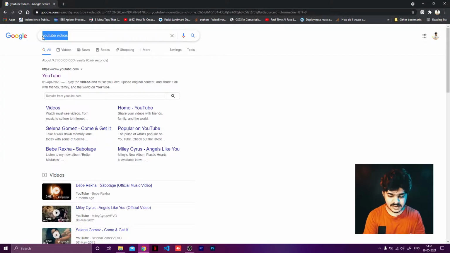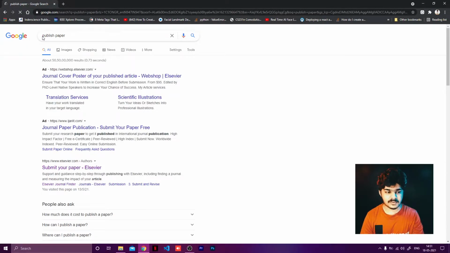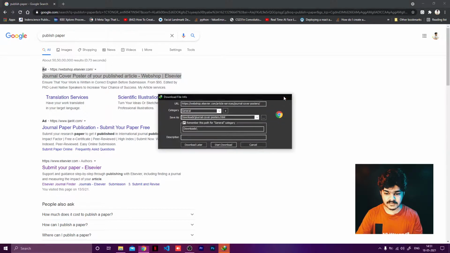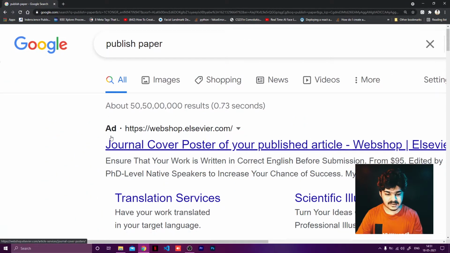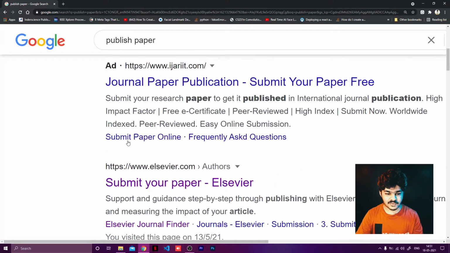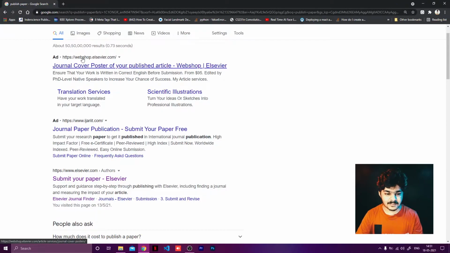Now let's search for one thing, publish paper. So maybe you want to publish a paper in some journal. Now look at this, what is written here? Ad at the top. What is written here? If I zoom it in, what is written here? Ad. What is written here? Ad. And from here on, there are no ads, right? So the top 2 or 3 are always ads. And these companies, maybe this elsevier.com and this IJARIIT or something like that, whatever that is, are paying Google to have these links at the top.